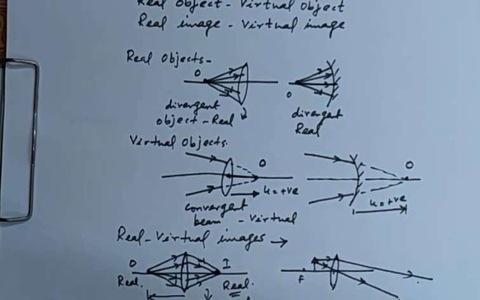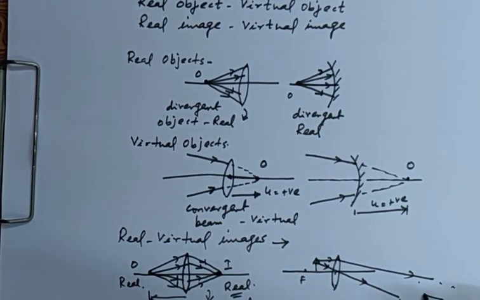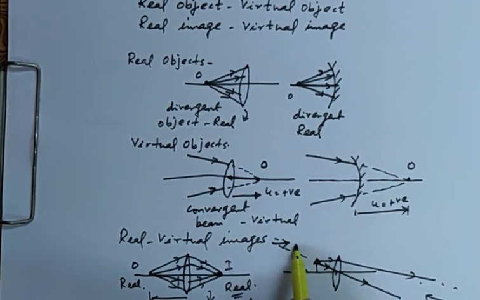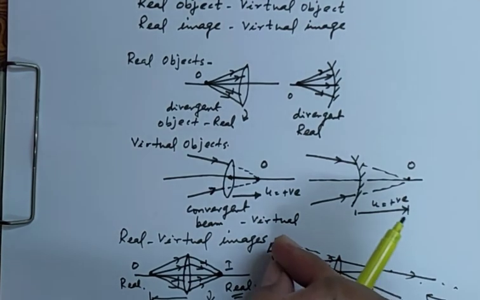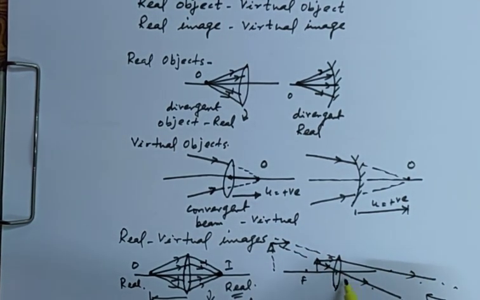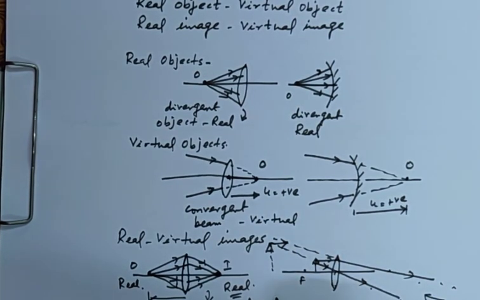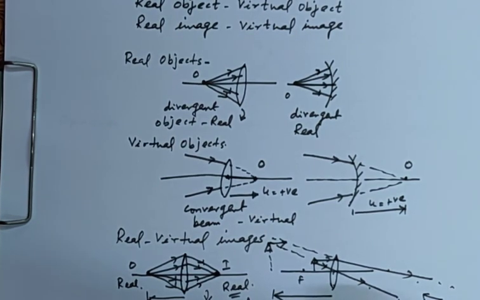These two rays will not meet here, but if I look from this point, it appears that these rays are meeting behind this lens here. These two refracted rays are virtually meeting at this point. Practically, these two rays are not cutting each other, they are not intersecting, but virtually they are intersecting over here. So this image is called virtual.